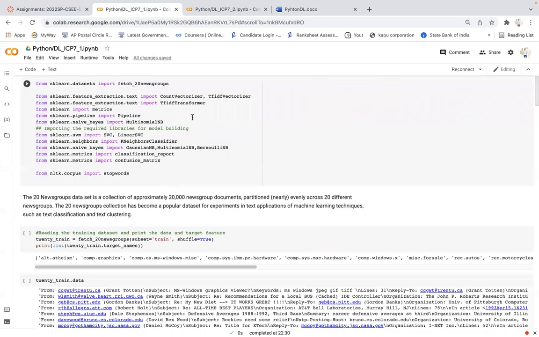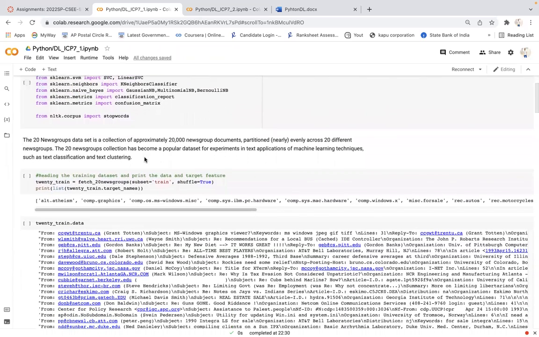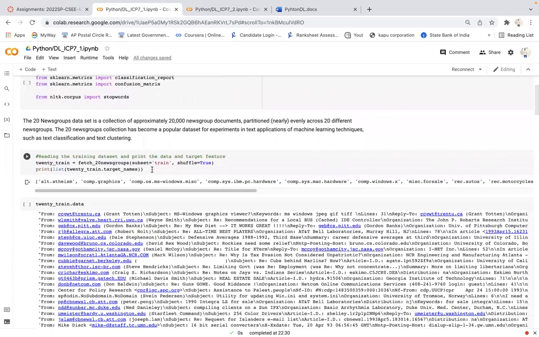I imported all the required libraries: CountVectorizer for converting the text into vectors, TF-IDF doing the same thing, metrics, pipeline, and then the multinomial NB classification algorithm, SVC, linear SVC, and KNN algorithms. I also imported the classification report function to show the report, and then stopwords.